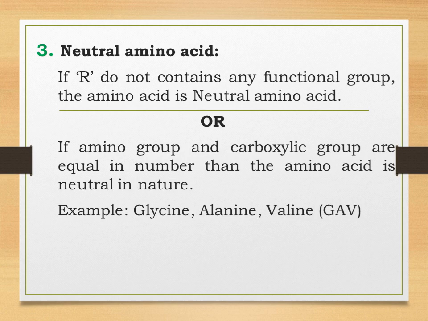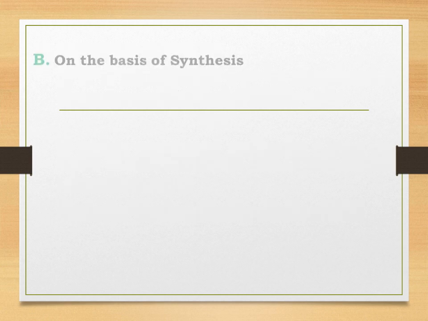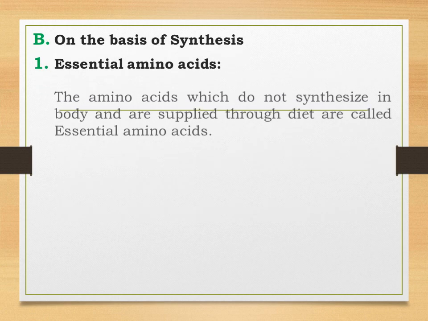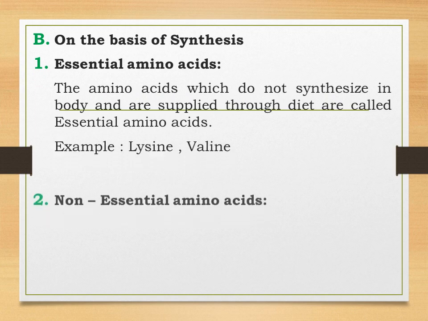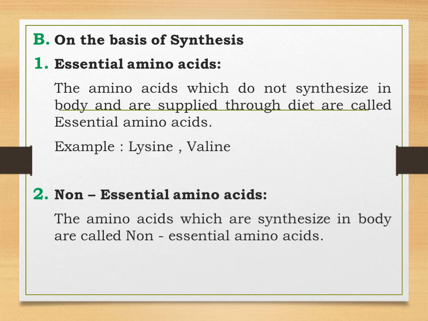Now we shall study the classification of alpha amino acids based on the synthesis. Students, the second classification is based on the synthesis. So there are basically two types. First is the essential amino acids and second one is the non-essential amino acids. Now students, what are essential amino acids? There are certain kinds of amino acids which cannot be synthesized in our body, and to avoid the deficiency of such amino acids, we have to take them regularly through our diet.